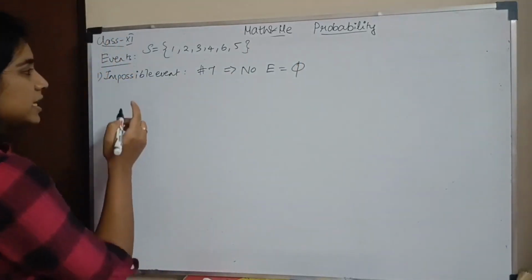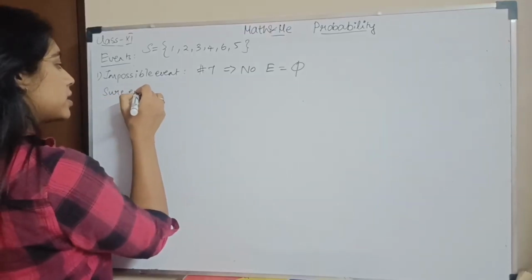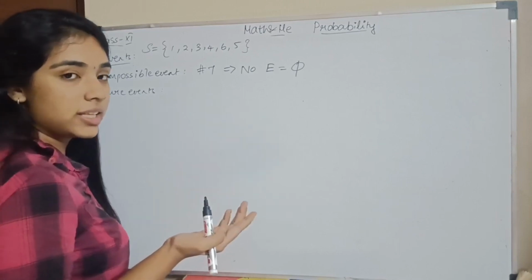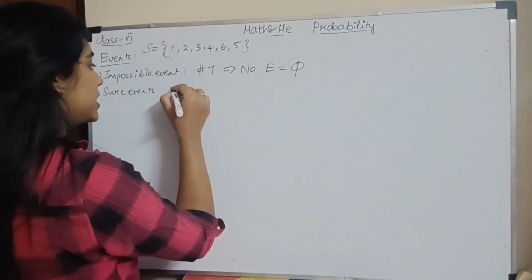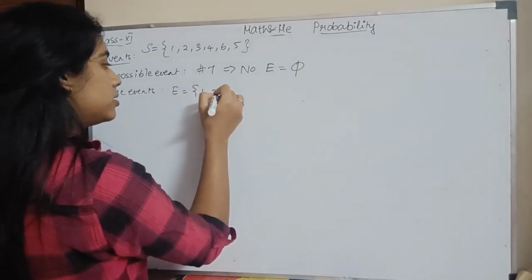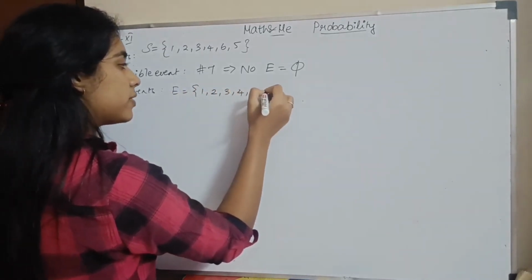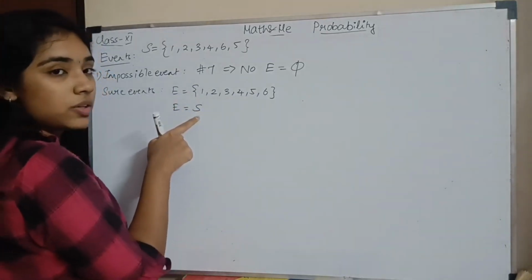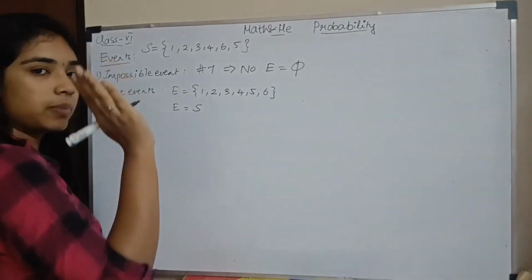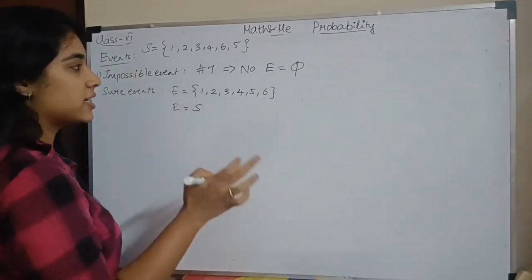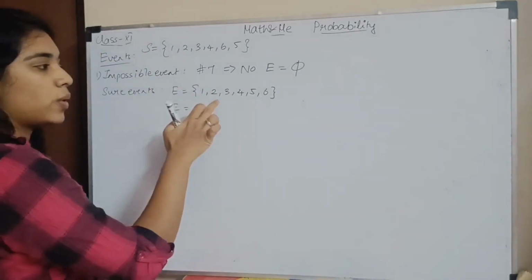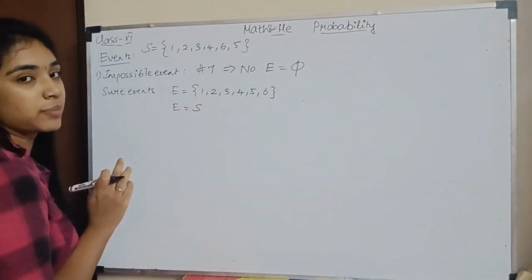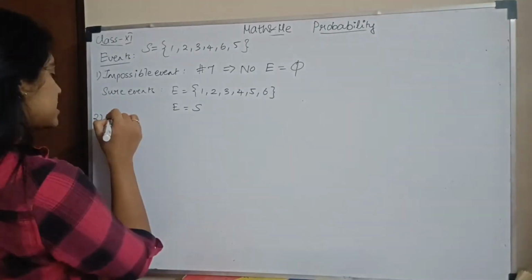Okay? What do you mean by sure events? For example, let the question be, what is the sample space that you get the numbers from 1 to 6 when you roll the die? So your event will be 1, 2, 3, 4, 5 and 6. You see that E equals S. If the event itself is equal to the sample space, it means it's a sure event. It will definitely happen. An impossible event will never happen. 7 can never come. The whole event 1, 2, 3, 4, 5, 6 is equal to the given sample space. Okay.